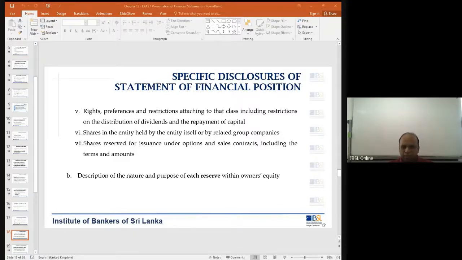Banks and other financial institutions prepare their financial statements in the order of decreasing liquidity. The liquidity goes down as you come down. But when you go to a normal company like this, their liquidity goes up as you come down.